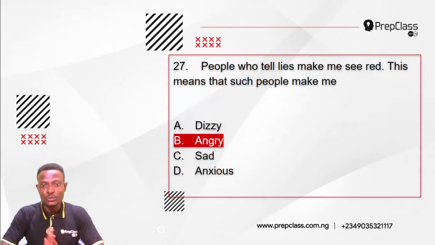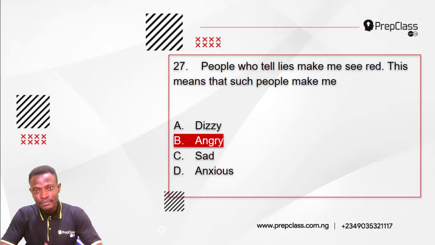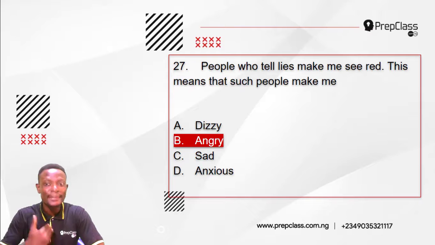So the answer to this question is option B. People who tell lies make me see red. This means that such people make me angry.